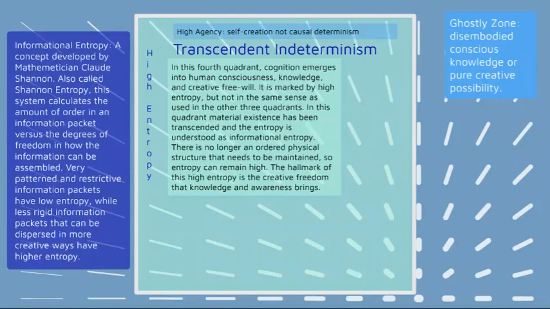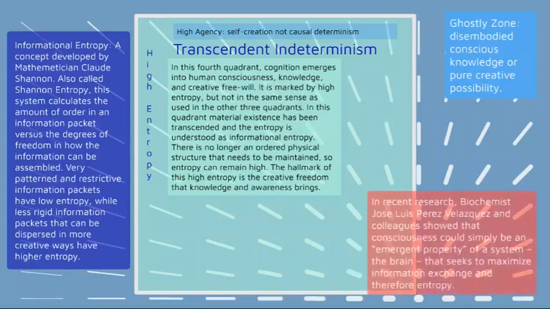Informational entropy is a concept developed by mathematician Claude Shannon, also called Shannon entropy. This system calculates the amount of order in an information packet versus the degrees of freedom in how the information can be assembled. Very patterned and restrictive information packets have low entropy, while less rigid information packets that can be dispersed in more creative ways have higher entropy.